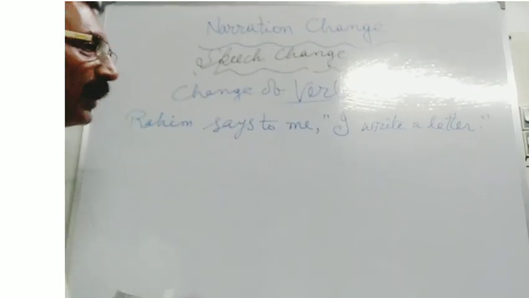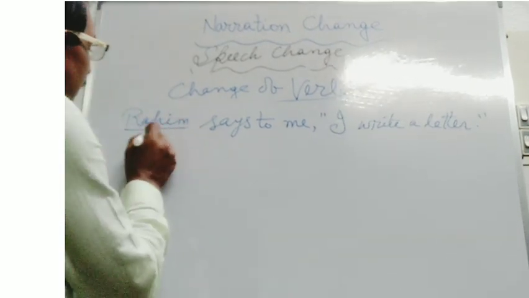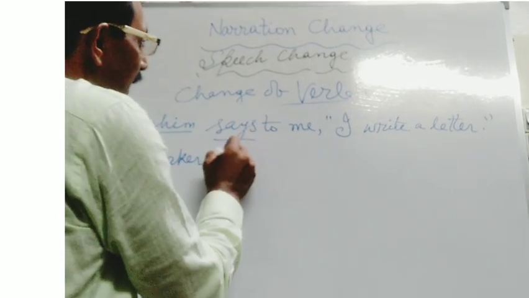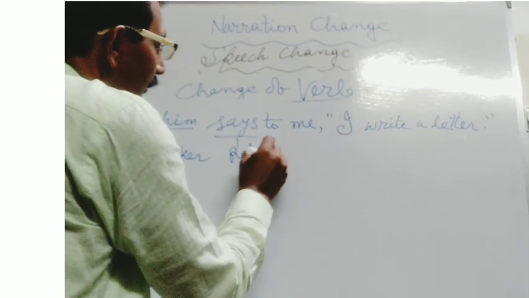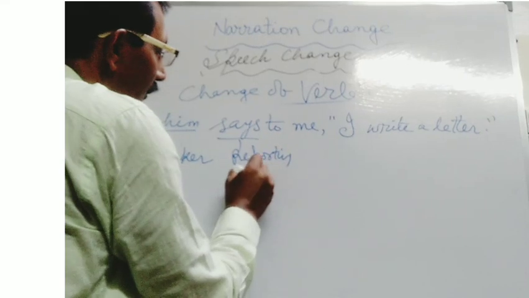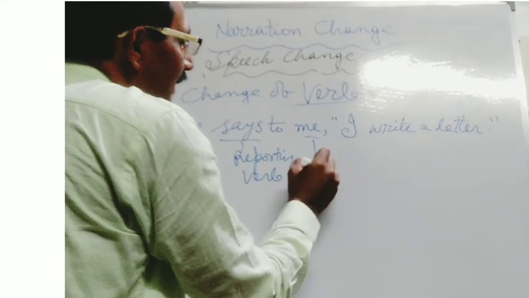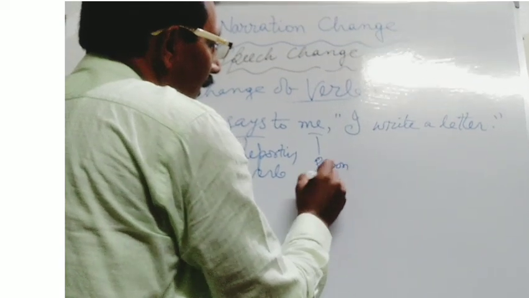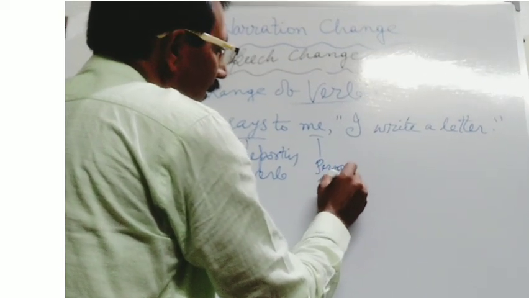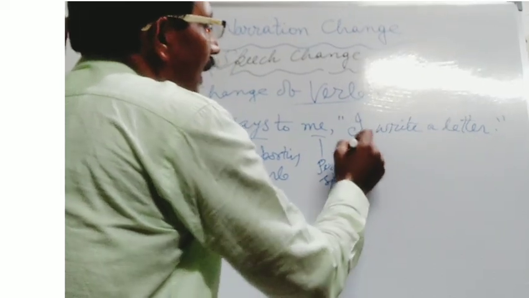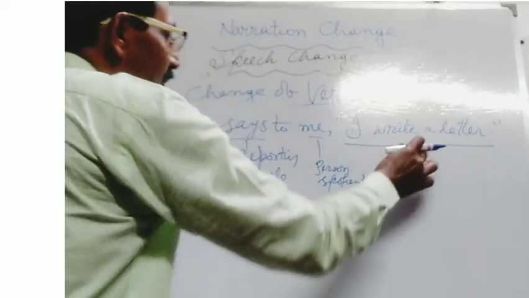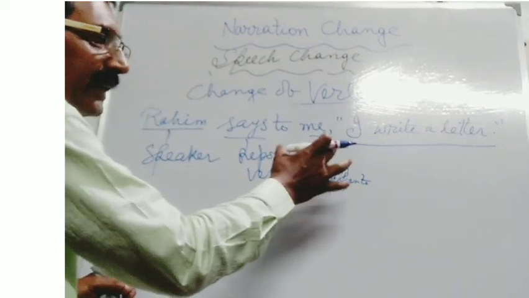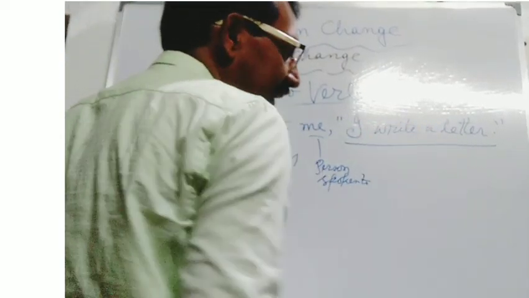In this speech, you will see that Rahim is the speaker. Says is the reporting verb. Me is the person spoken to. "I write a letter" is the speech of the speaker quoted within inverted commas. So it is a direct speech or direct narration.